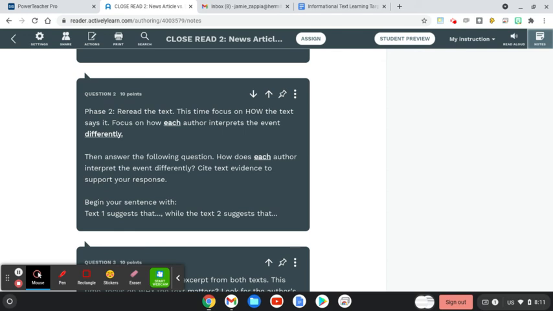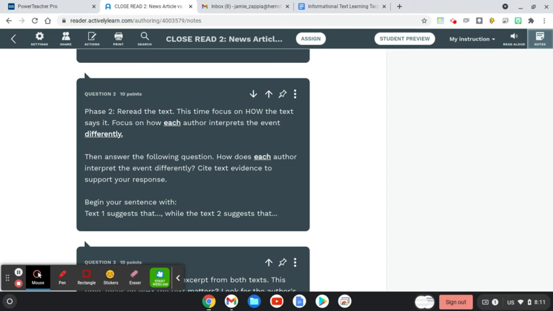Okay. Yesterday, we focused a little bit on this kind of idea as well. And we'll talk a little bit more when I talk about the learning targets for this. So then you're going to answer the question, how does each author interpret the event of Abby's search and rescue, that whole event surrounding Abby?